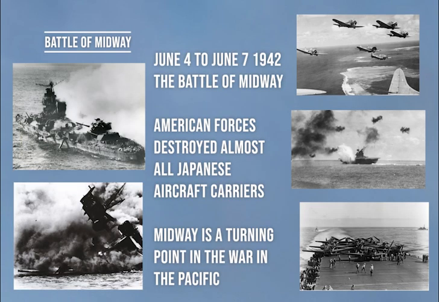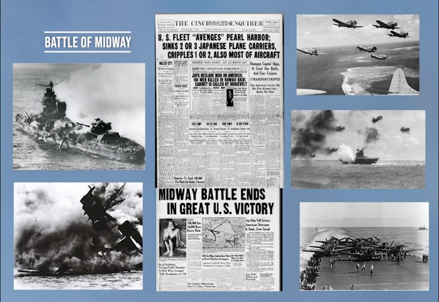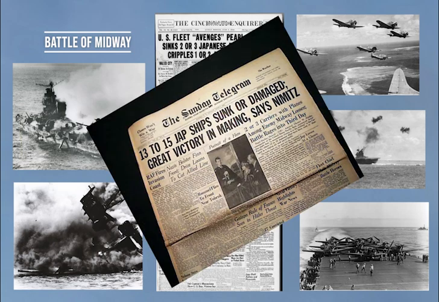Between June 4th and June 7th, 1942, the Battle of Midway took place. Here, the American forces defeated a then stronger Japanese military force. The Battle of Midway is considered to be a turning point in the war in the Pacific.